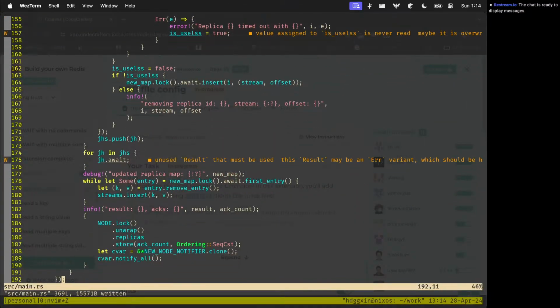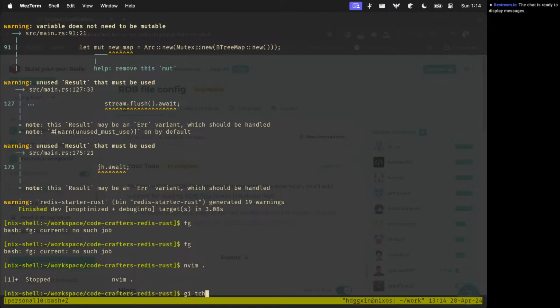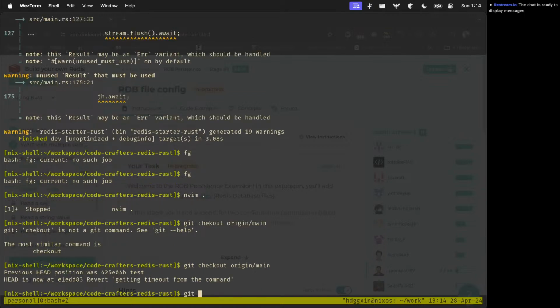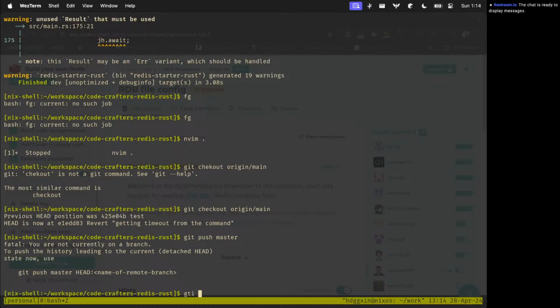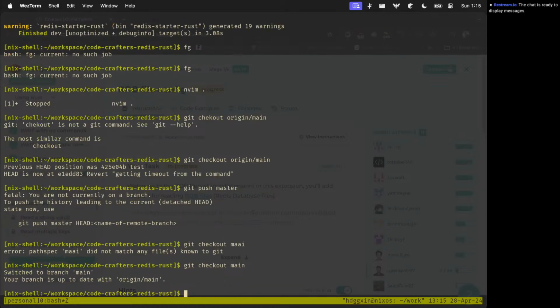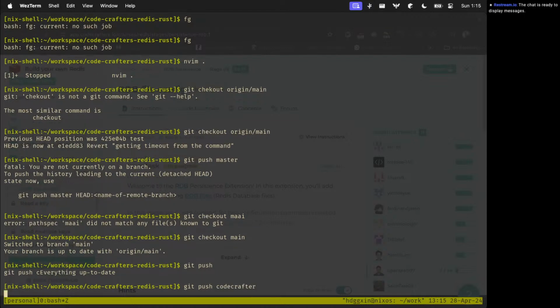Let's check out origin slash main, git checkout main, and git push codecrafters.